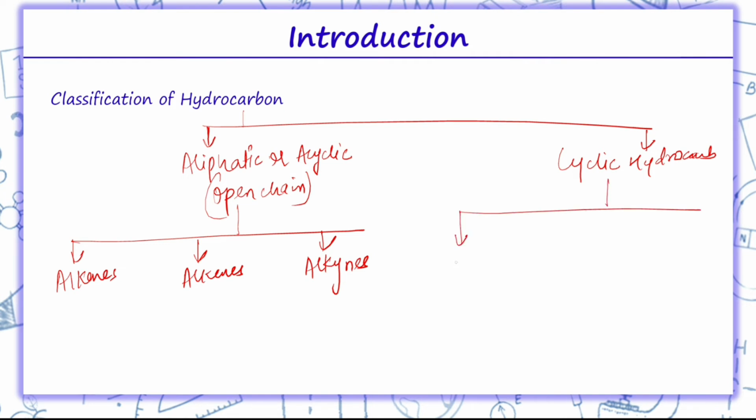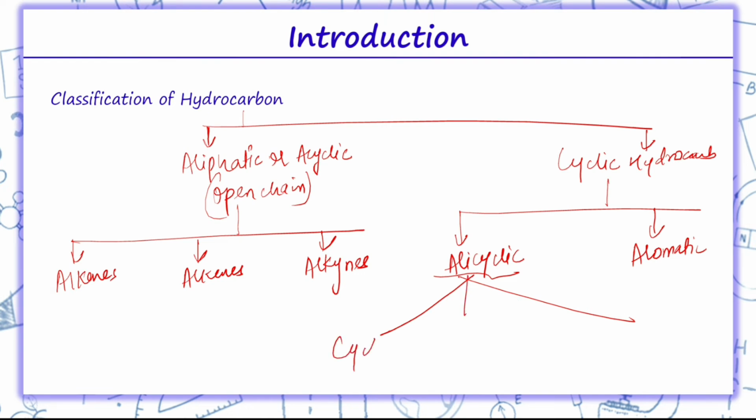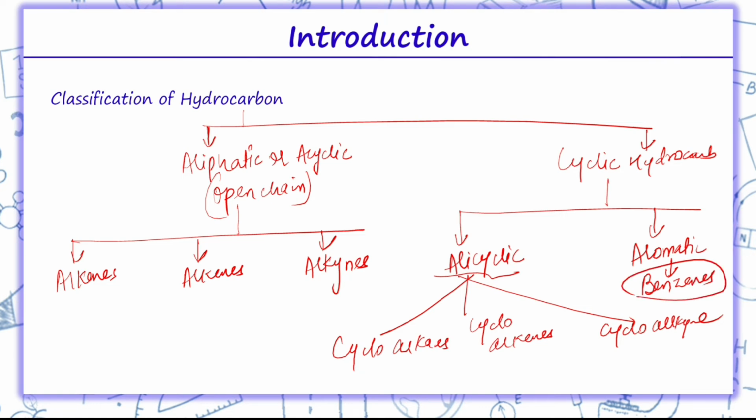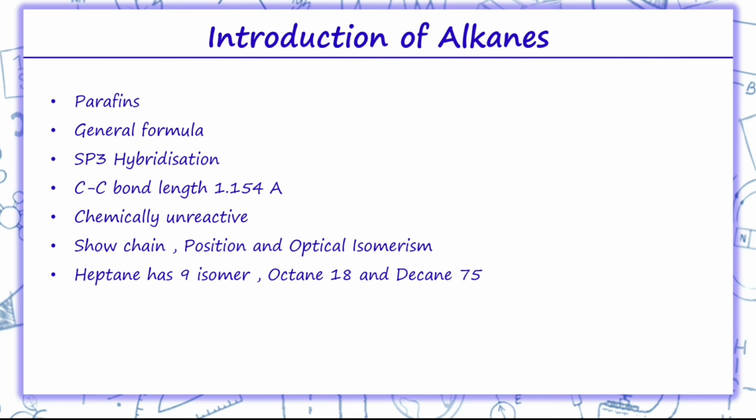In cyclic there are two types. The one is alicyclic and the other one is aromatic. Under alicyclic we have cycloalkanes, cycloalkenes and cycloalkynes, and under aromatic we have benzene. So in this chapter we basically have to study about alkanes, alkenes, alkynes and benzene compounds. So starting with the alkanes.